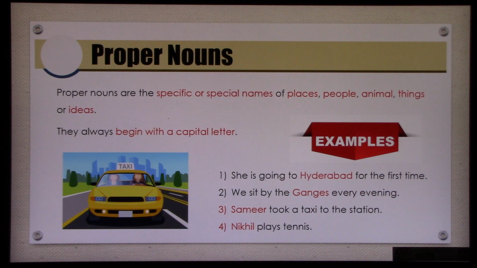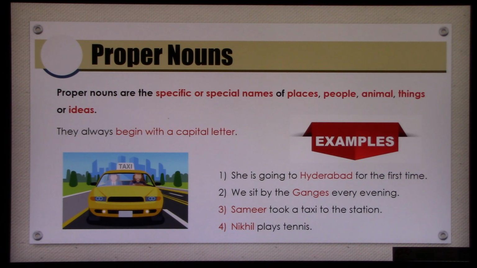We shall move on to proper nouns. Now since you have understood what are common nouns, we also need to understand what are proper nouns. Now what are proper nouns, children? Proper nouns are the specific or special names of places, people, animals, things or ideas. Let me repeat myself.